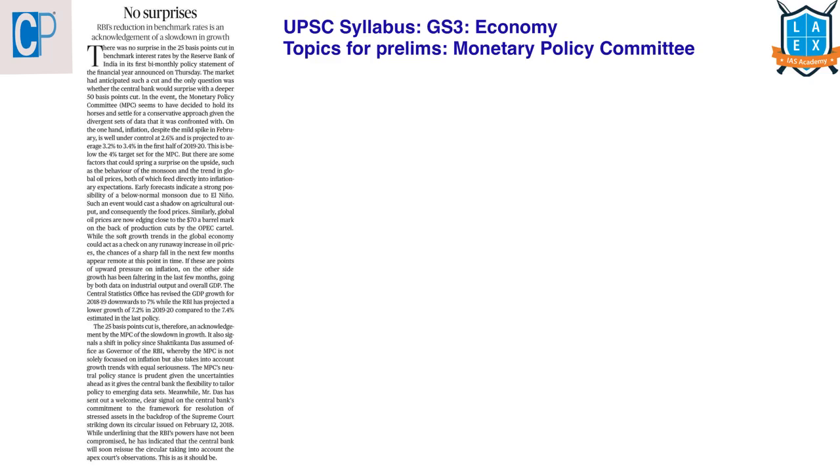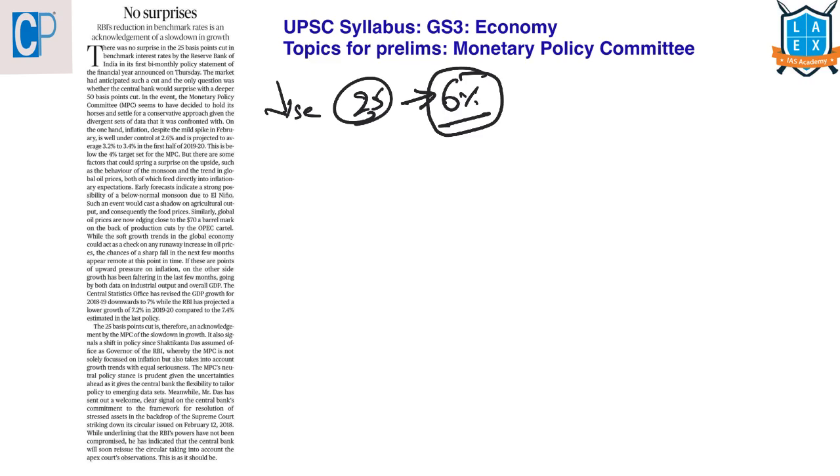Now let's see the next article. No surprises, this article comes under GS paper 3 under the topic of economy. We have seen that the Reserve Bank of India has reduced the repo rate by 25 basis points, and now the present repo rate is 6%. Then who will decide this repo rate? It is this Monetary Policy Committee. From the prelims point of view, we should know about this Monetary Policy Committee. Now let's look into it.